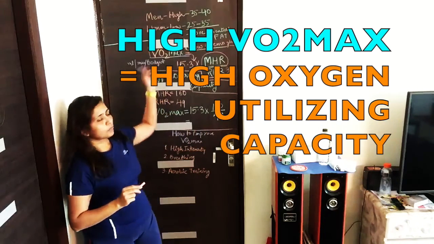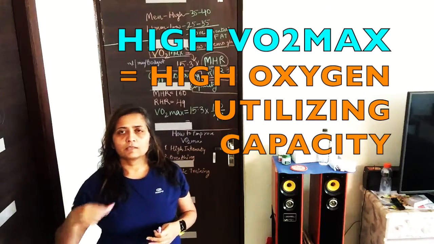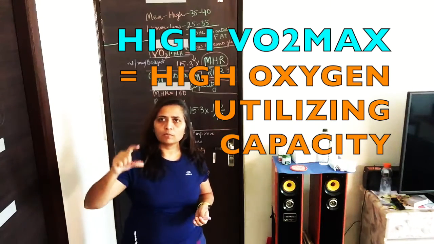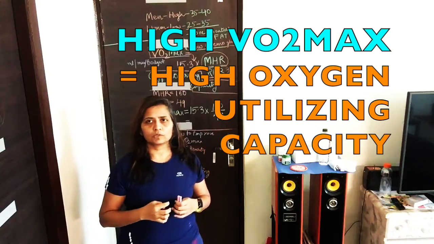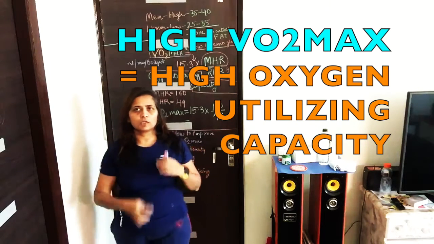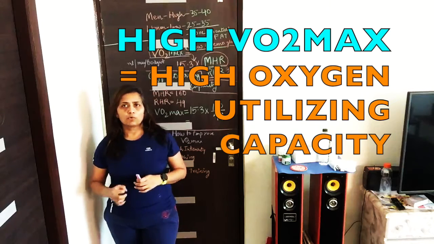As per your VO2 max, the capacity has increased, that means within that 1 minute you are now able to utilize more oxygen. So your body functioning, heart functioning, cardiac functioning is improving.